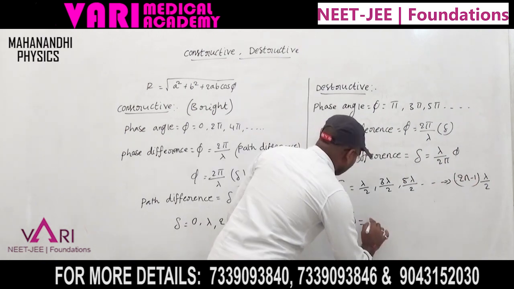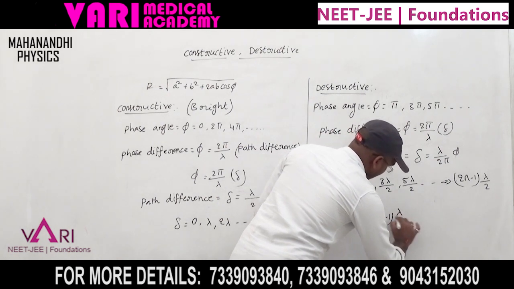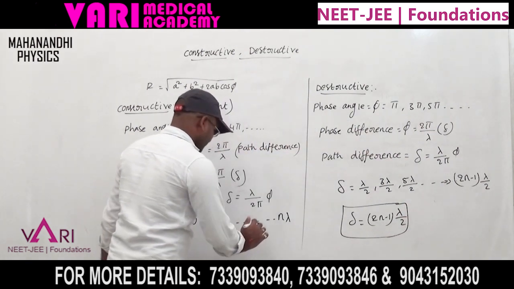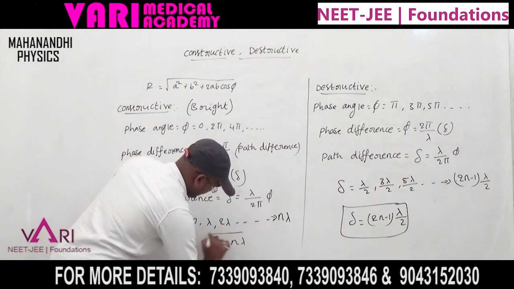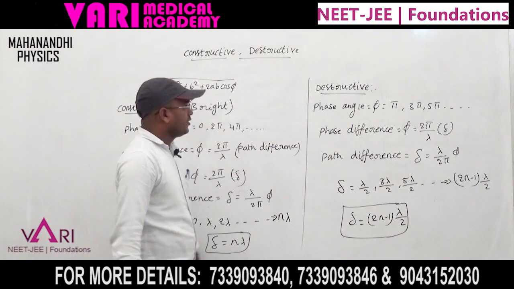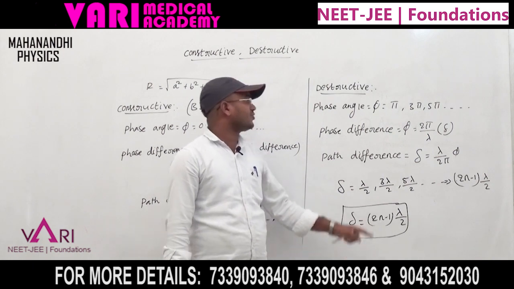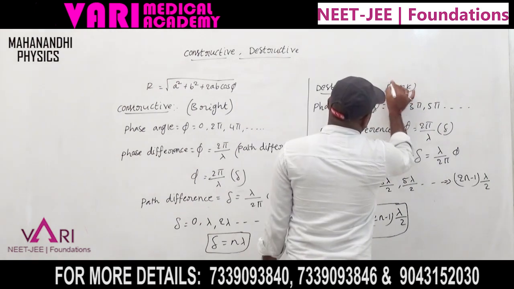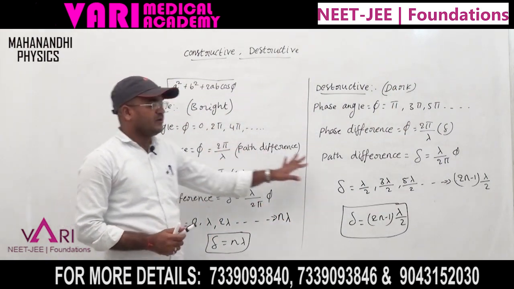So the path difference is 2n minus 1 into lambda by 2. For constructive interference the path difference is n lambda. For destructive interference the path difference del equals 2n minus 1 into lambda by 2. This destructive interference is the darkness. These are the explanations of constructive interference and destructive interference.